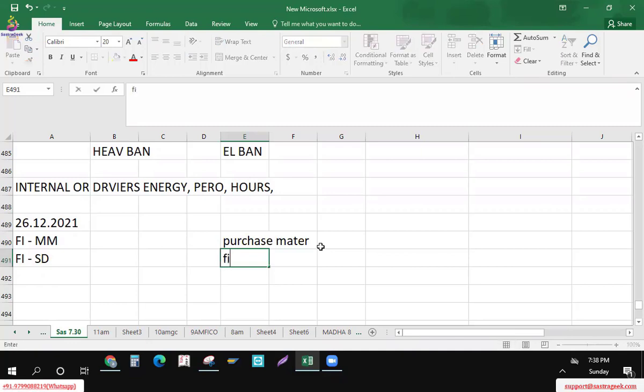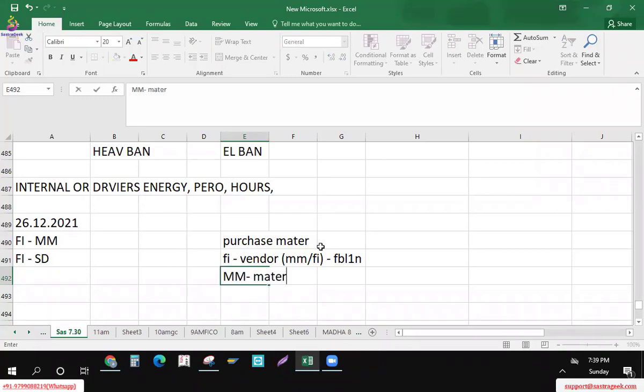Like at the FI part, I can say vendor. Of course, this can be created as an MM vendor and FI vendor, but vendor is affecting. The report will be pulled out in FBL1N, the vendor report. So the FI vendor account will get affected.